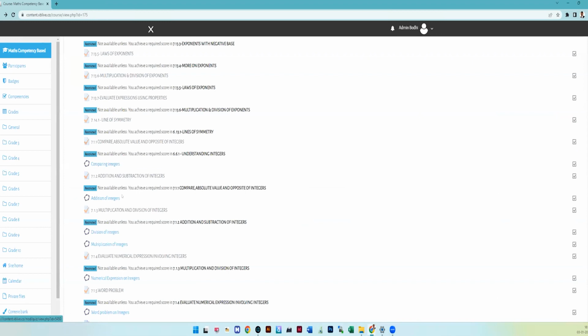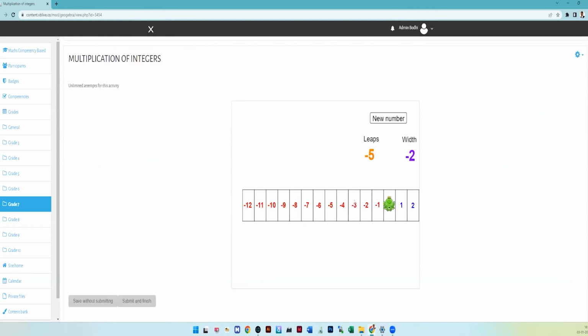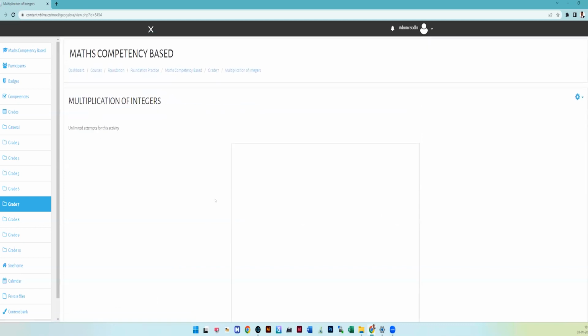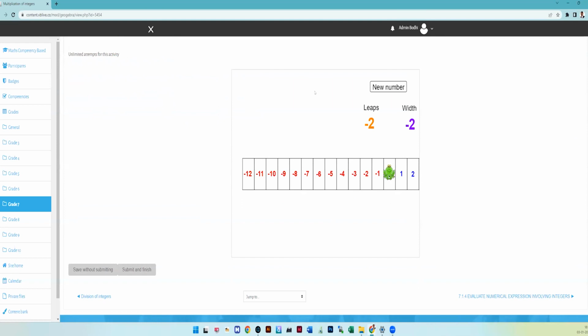If they want to know multiplication of integers, they can go to multiplication of integers and understand there. For example, the new numbers I'm giving are -2, -1, plus 2, 5 and -3. Now they are asking about leaves 5 and with -3. So here, how this frog is going to move, how they will subtract, how they will add. In the playway method, they will find out whether the given sum is right or wrong.